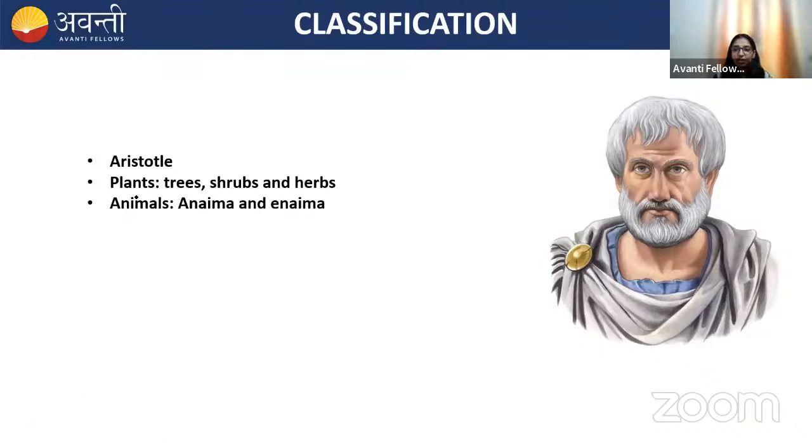So classification means the grouping of organisms into certain categories on the basis of their characteristics. This is what we call classification. And why are we doing classification? To make the study easy.